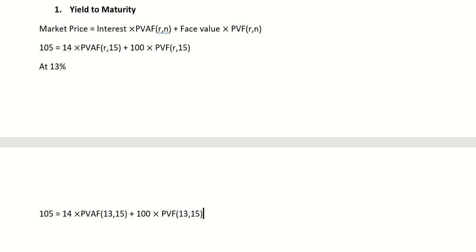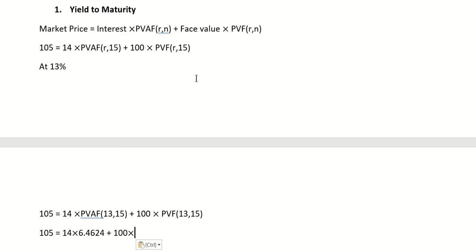Now I will put the values. 105 equals 14 into the PVAF table, because interest we get every year, that's why the annuity table, 6.4624, plus 100 into the PVF table, we'll see 13%, 15 years.